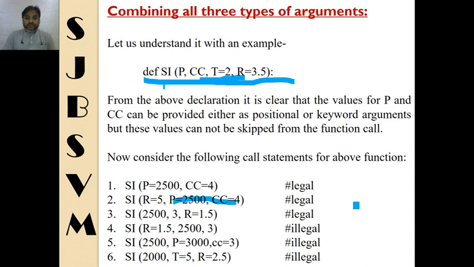In the third statement, 2500, 3, the values are not given with the name. So it will be according to the position of the arguments, meaning 2500 is going to be stored in P and 3 in CC. R is given 1.5 and T is left because T is the default argument. So these three are valid calls.